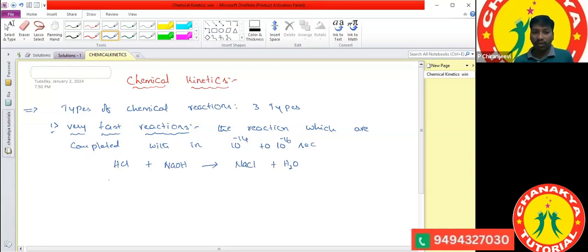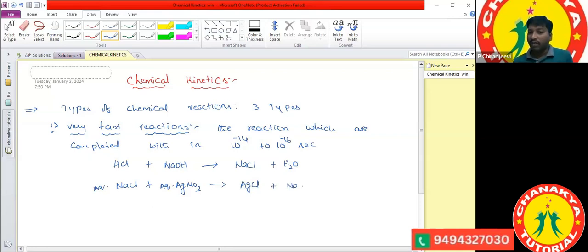For example, if we take an aqueous solution of NaCl and treat it with aqueous solution of silver nitrate, AgNO3, just adding 1 or 2 drops of silver nitrate to the aqueous solution of NaCl, immediately it gives a curdy white color precipitate. What is that curdy white precipitate? It is nothing but AgCl, silver chloride.